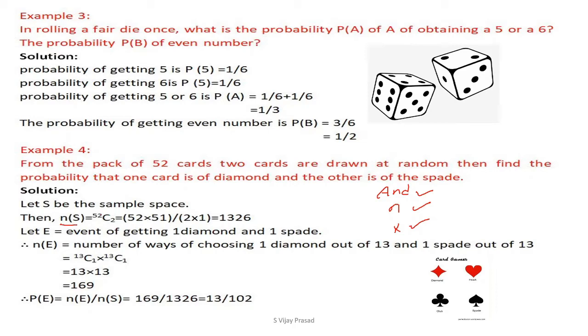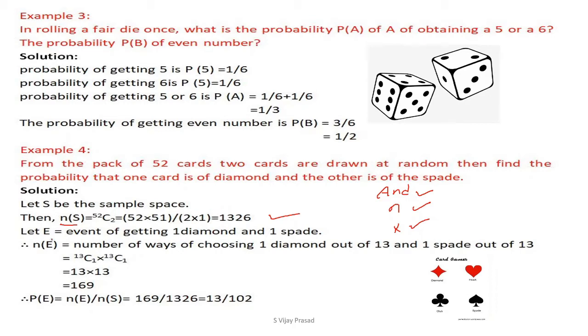N of S is equal to the number of ways I can select 2 cards from the 52 cards, which is 52C2 ways. When I solve 52C2, that is 52 into 51 divided by 2 into 1, which gives 26 times 51. This is the sample space. That is, N of S equals 1326.